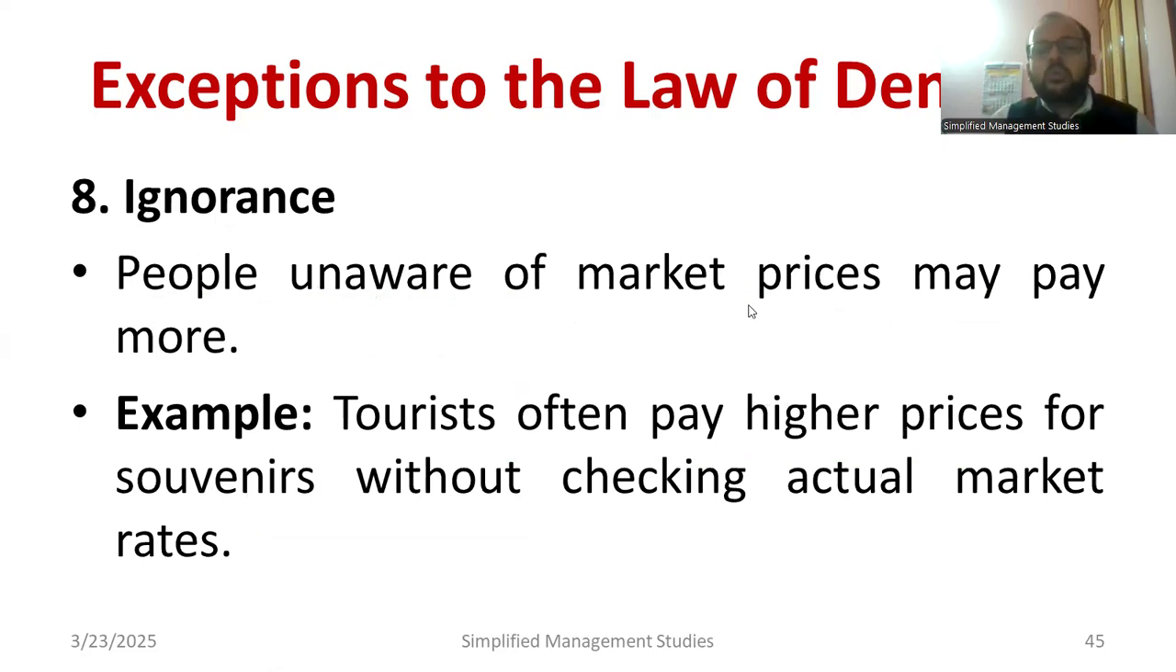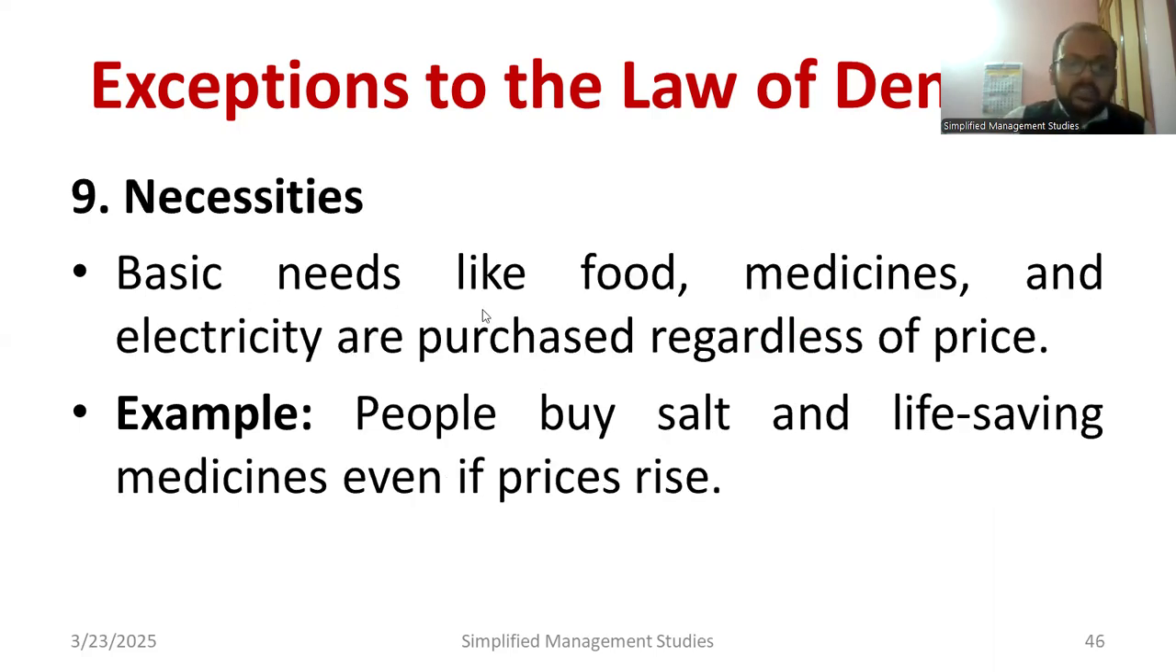Ignorance: people unaware of market prices pay more. Tourists often pay higher prices without checking the actual market price. Sometimes, if you go to some unknown place, you buy items regardless of prices because we are not aware of the market. Necessities: basic needs like food, medicines, and electricity are purchased regardless of price. That is 100%, it's a basic requirement, right? So people buy salt and life-saving medicines even if the price is very high.